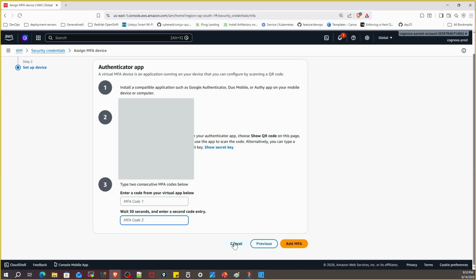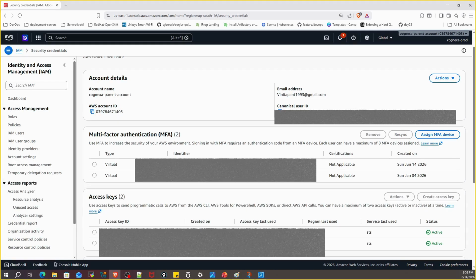For now, I am cancelling it because I have already added my devices. From here, you can manage your MFA devices, add additional devices or remove existing ones if required. And that's it. MFA has now been successfully configured for the root user.